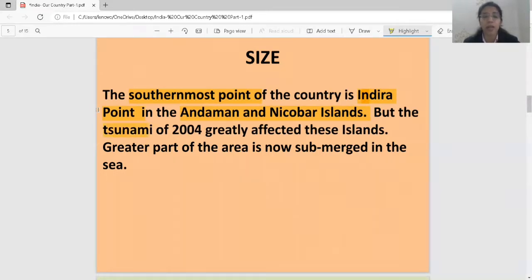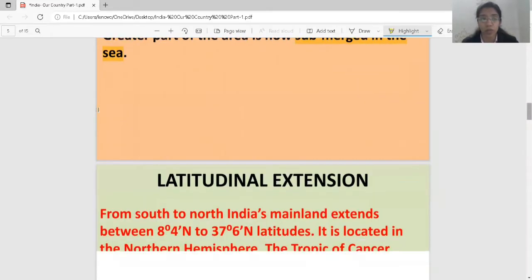But when the tsunami came in 2004, this island was greatly affected. So the greater part of this Indira Point is now submerged under the sea. The southernmost point of the country is Indira Point, located in your Andaman and Nicobar Islands, but when the tsunami came in 2004, a greater part was submerged in the water. I hope you are underlining, because I'm going to ask questions from this.